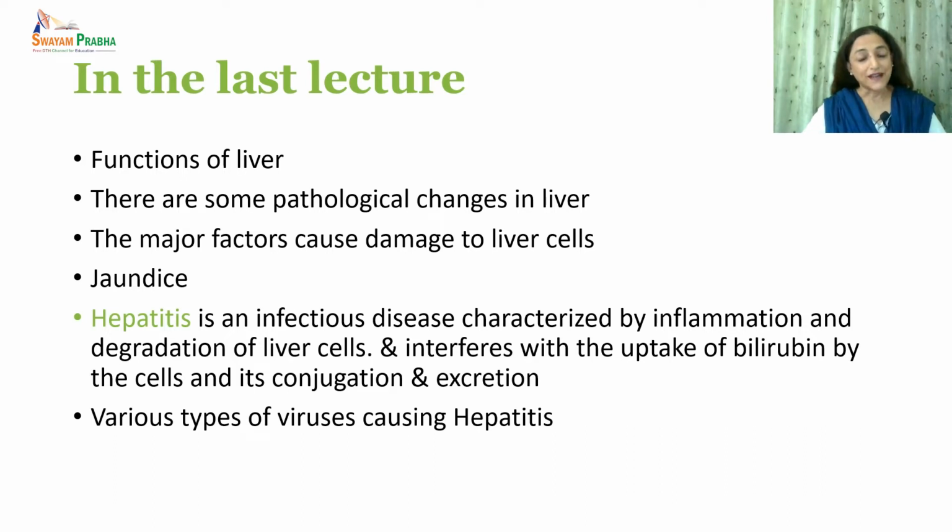And then we started with the topic that was hepatitis, in which we defined hepatitis as an infectious disease characterized by inflammation and degradation of liver cells, which interferes with the uptake of bilirubin by the cells and its conjugation and excretion from the body. And then in the last leg of the lecture, we studied about various types of viruses causing hepatitis.